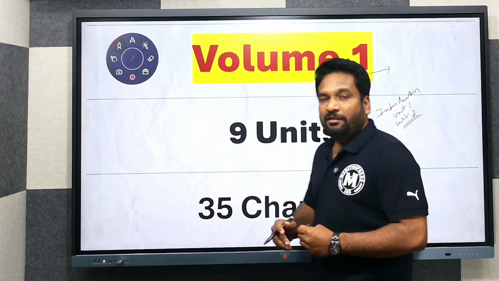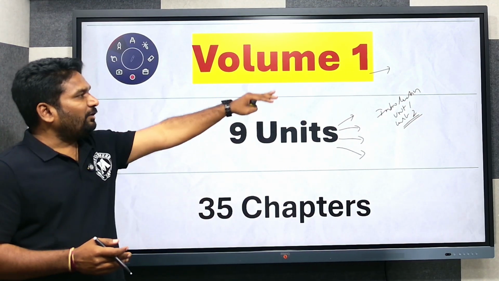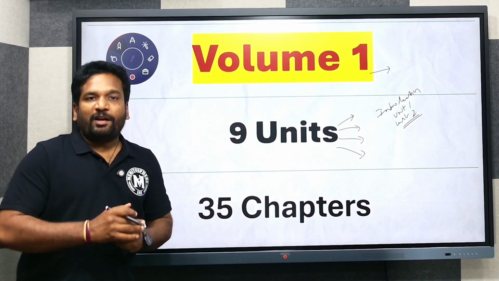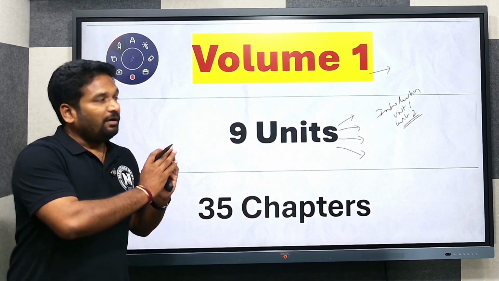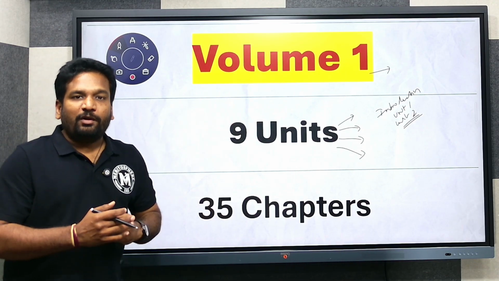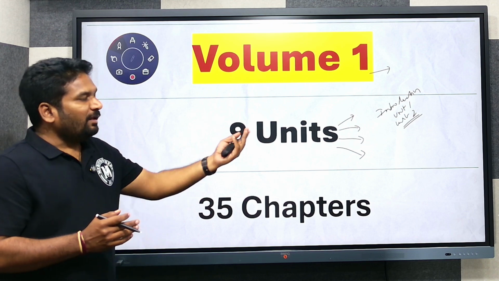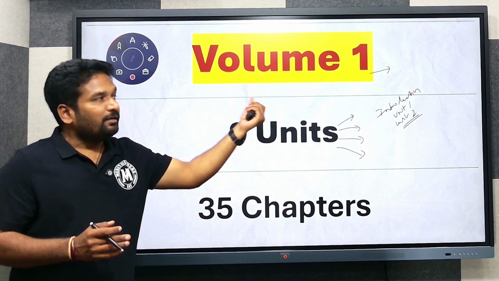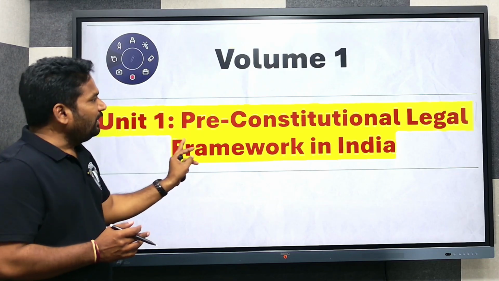Whenever you have an introduction for a particular unit or volume, it will make you understand what you are going to learn in that particular sphere of lecture series. So a preconception in your mind will make the things understood in a better way, right? So here volume 1 is going to cover 9 units.